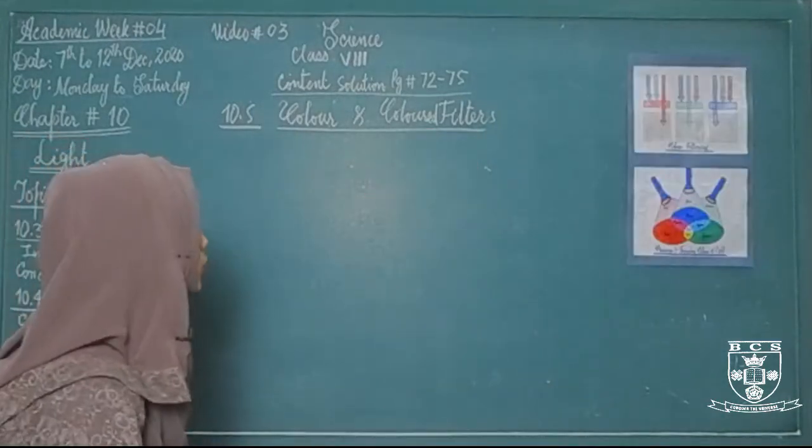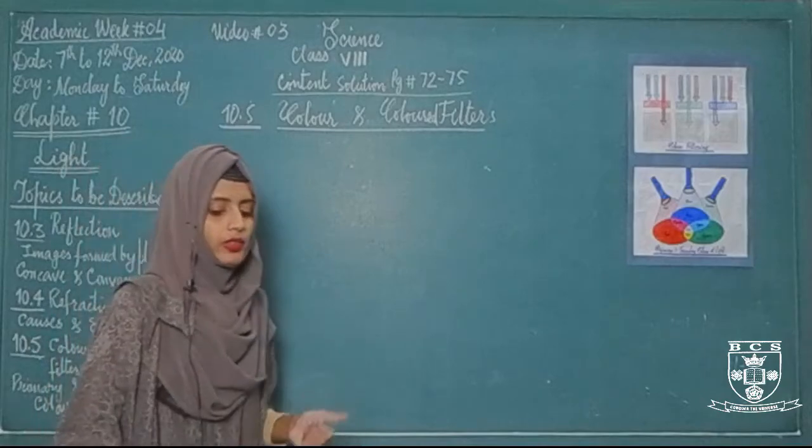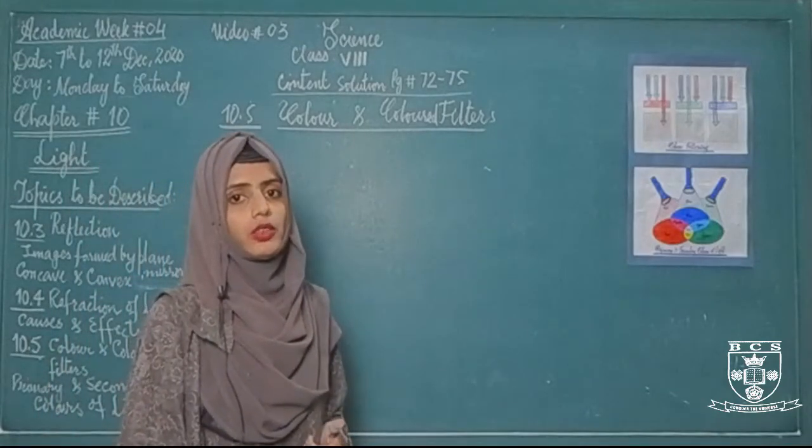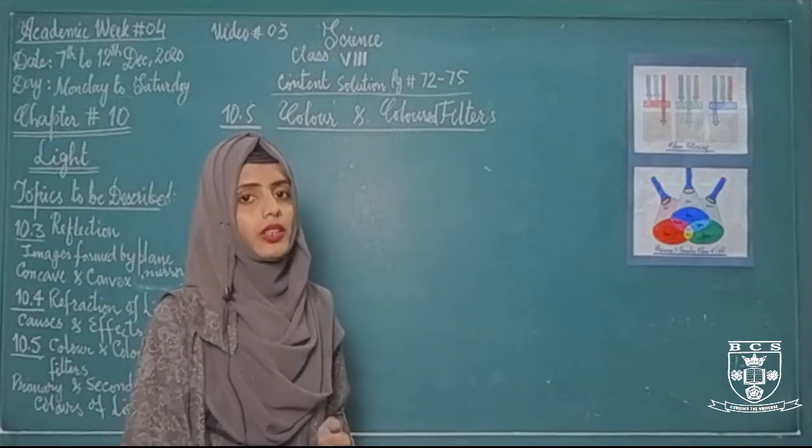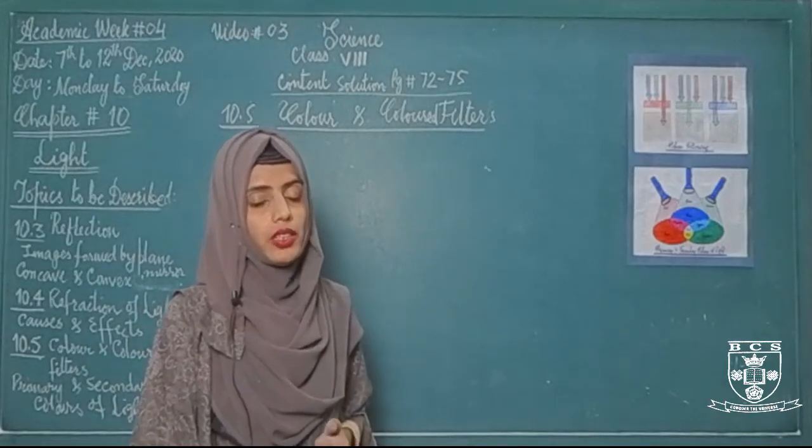Okay students, as we have discussed, whatever we see, its image is formed on the retina. It means our retina or our eyes have some receptor cells.